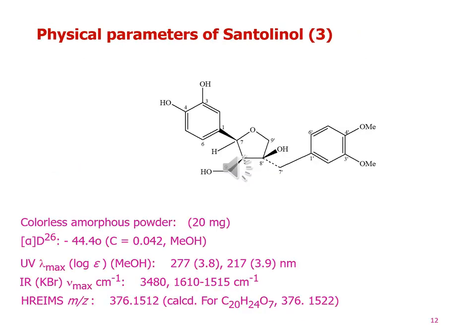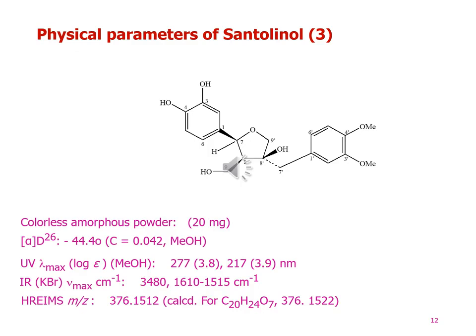Let's see the physical parameters of Santolinol 3. This molecule is isolated as a colorless amorphous powder, 20 mg. The presence of a phenolic group is confirmed by the reaction of this molecule with ferric chloride, which shows a violet color, indicating the presence of phenolic moieties within the lignan molecule. The specific rotation, measured in methanol at concentration 0.042, is minus 44.40.